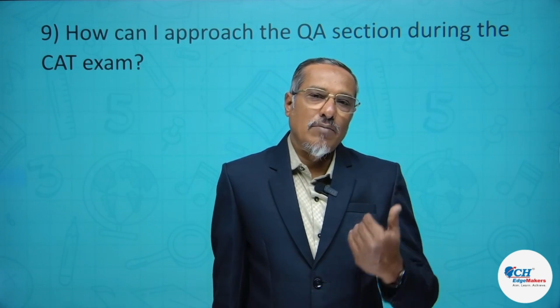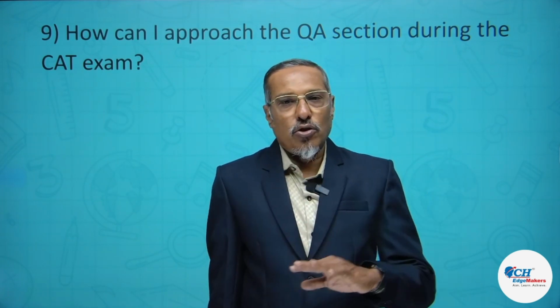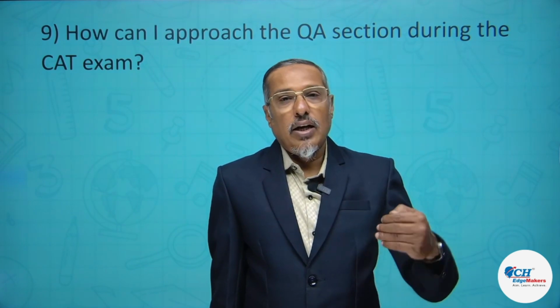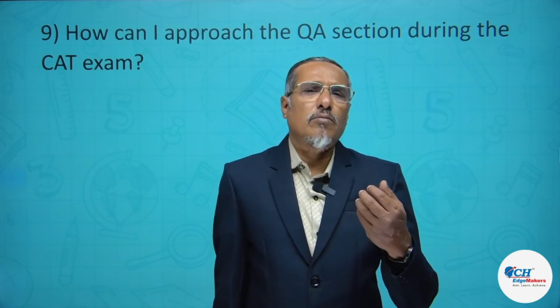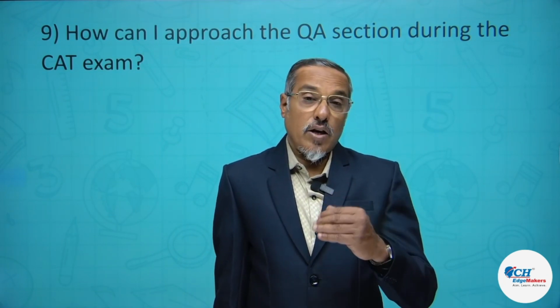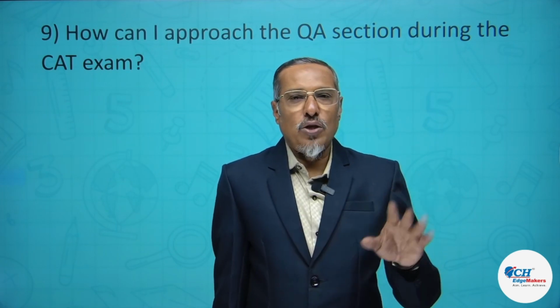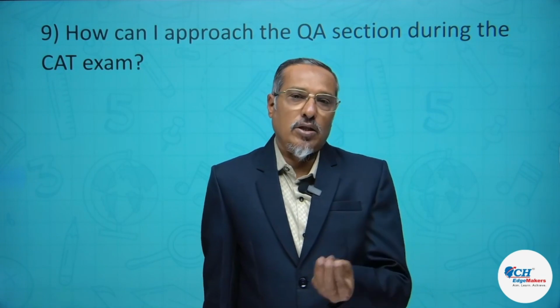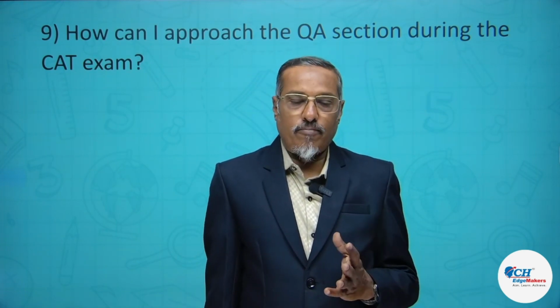So solve as many A type questions in the first glance, from 1 to all the 22 questions in the first 20 minutes, and in the next 20 minutes try to solve the B type questions, and there will be some C type questions. Now what are the C type questions? Those questions which will require more than 5 minutes, or maybe you don't have any clues how to solve those particular questions. There may be some questions about that, very few questions, but there will be some questions.